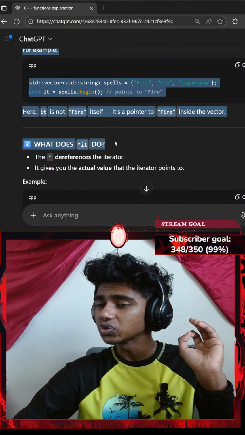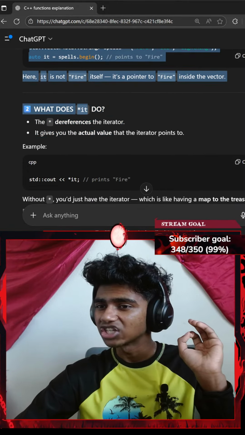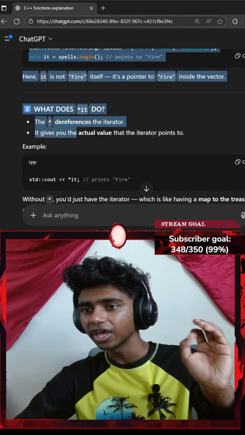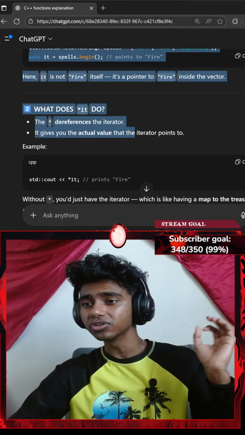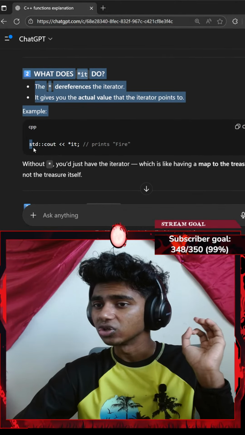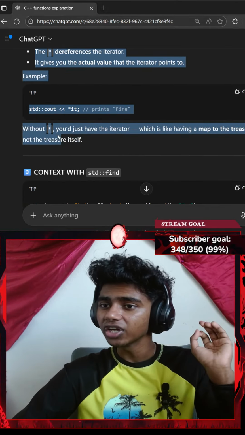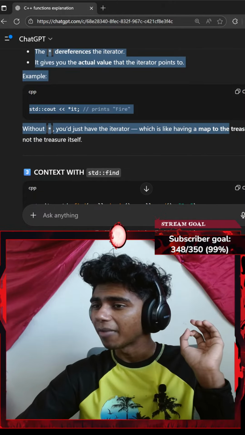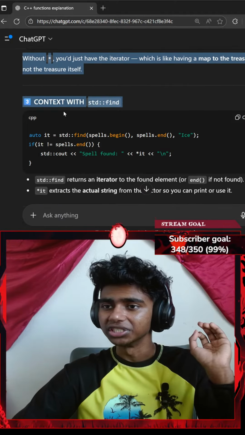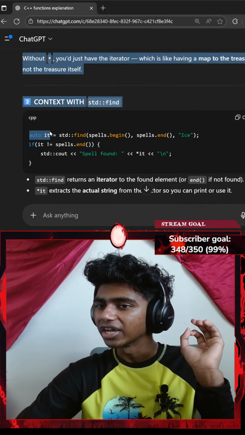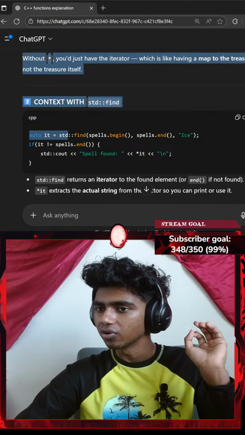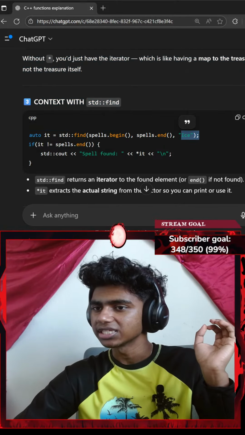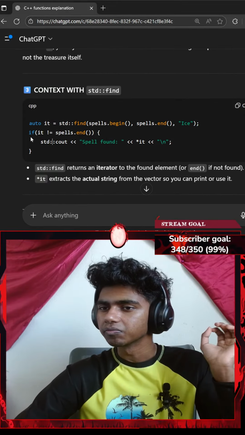What does asterisk it do? The asterisk dereferences the iterator. It gives you the actual value that the iterator points to. Okay, prints fire. Without asterisk, you just have the iterator, which is like having a map to the treasure, but not the treasure itself. Okay, context with find. auto it equals std::find, spells.begin, spells.end. I want to find ice inside of my vector.